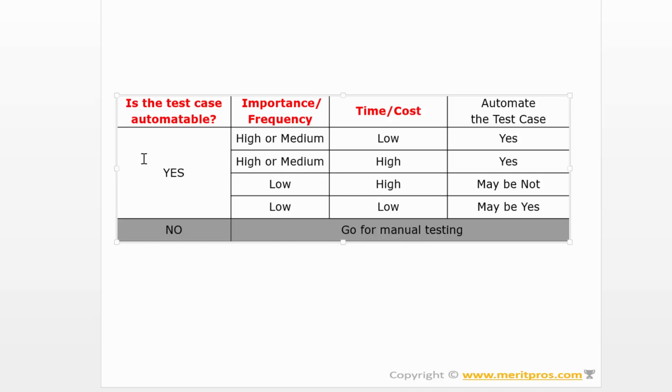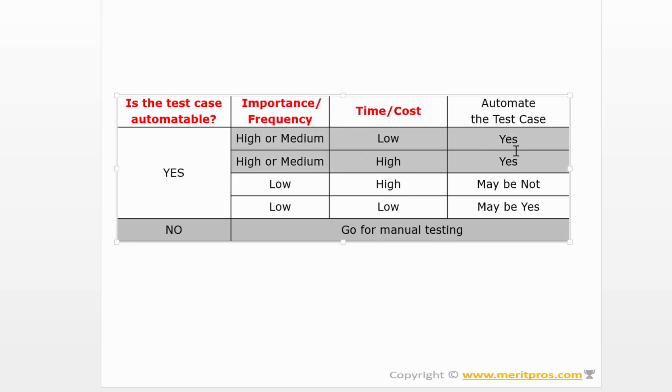If the test case is automatable, then it depends on the importance or frequency. If the importance or frequency is high or medium, so it is really important or we need to perform it frequently, then irrespective of the cost, whether it is low or high, definitely go for automation. That is the main rule.